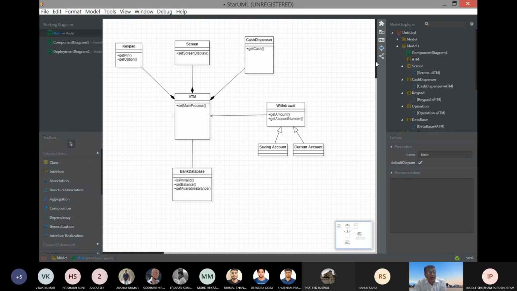There are two categories. You can look it up on the net. There are 14 diagrams. One is called the structure diagram. The other one is called the behavior diagram. Okay, all are listening. One group is called the structure, the other group is called the behavior. So what are these diagrams which come under structure? The most important one is the class. Then next is component. Next is deployment.